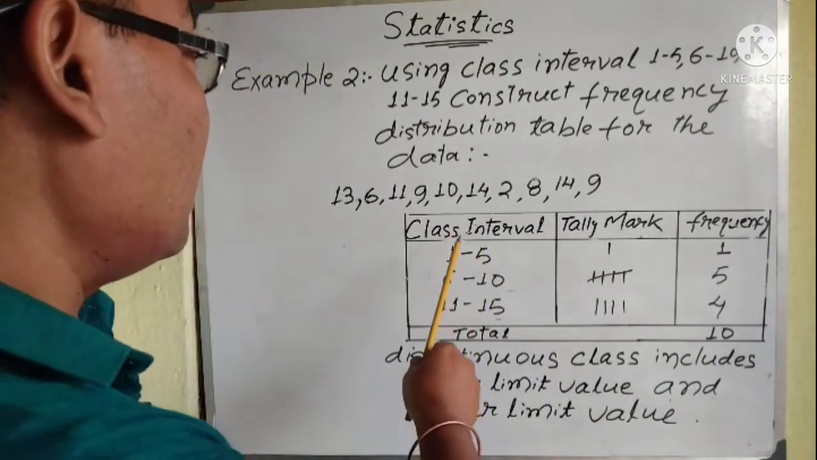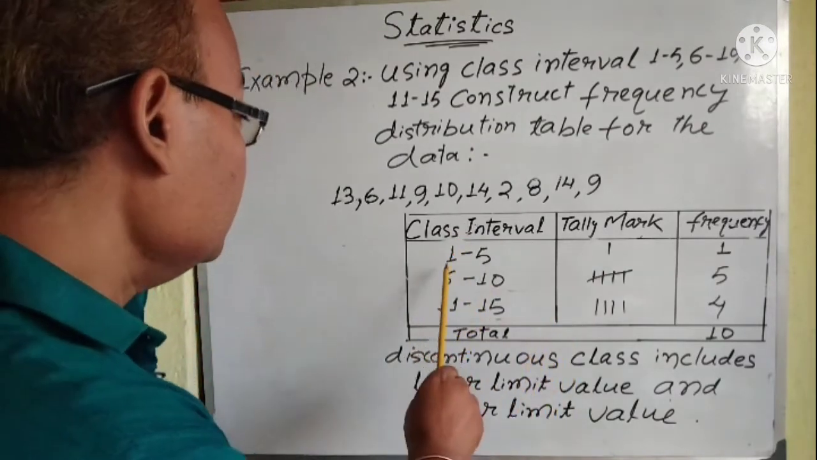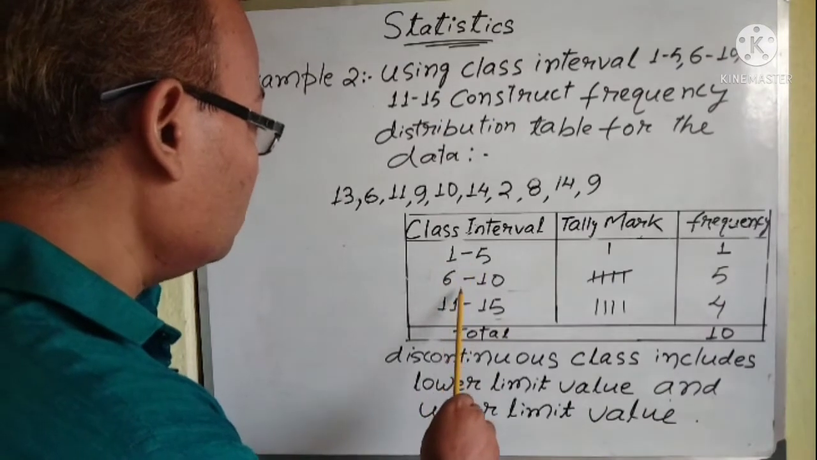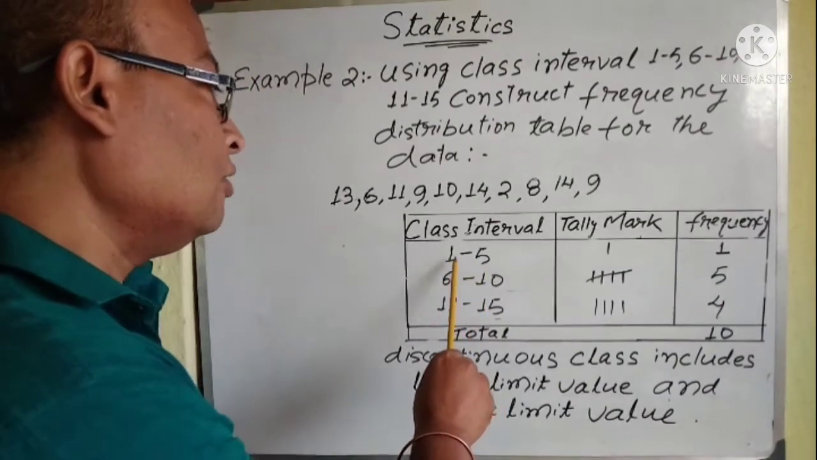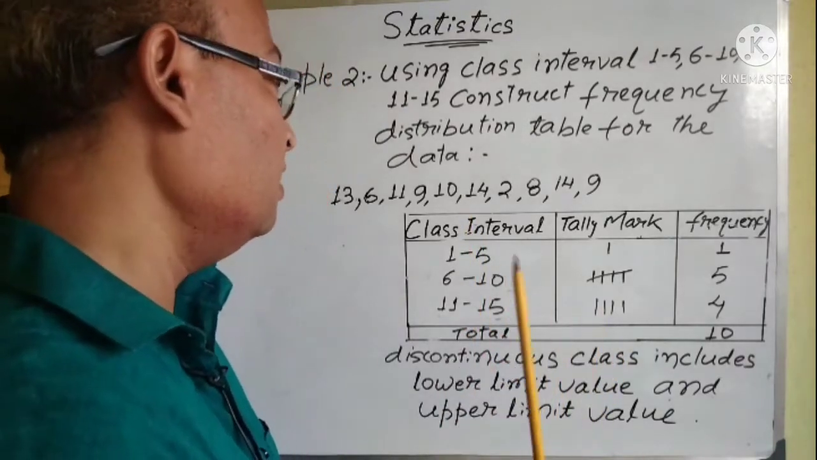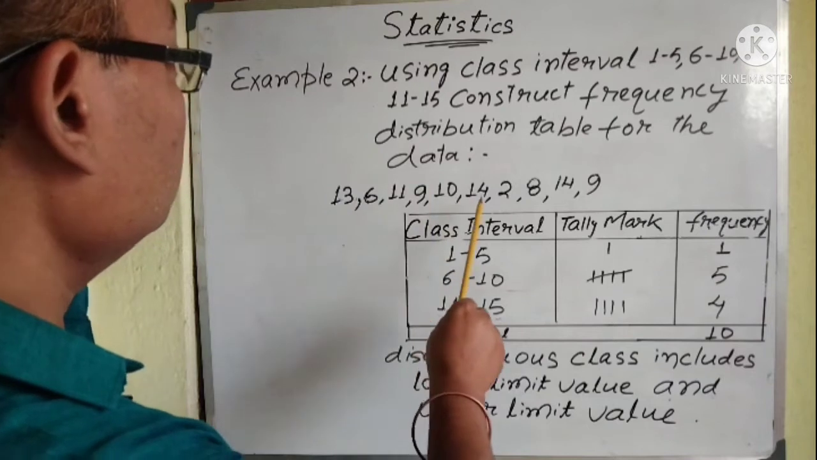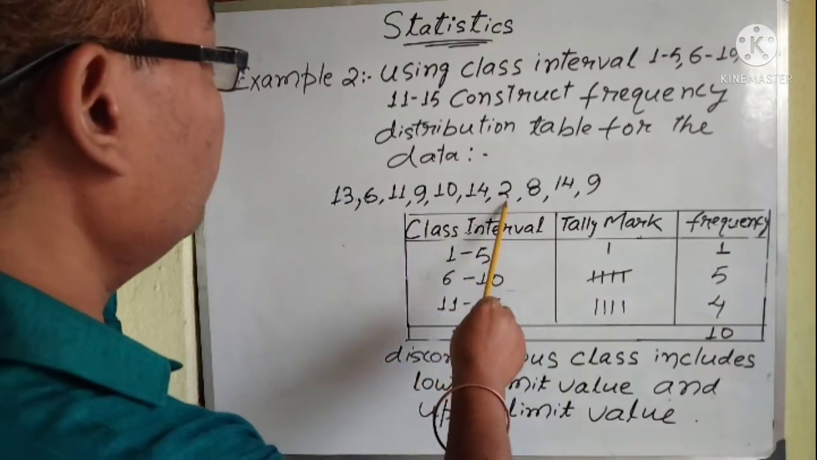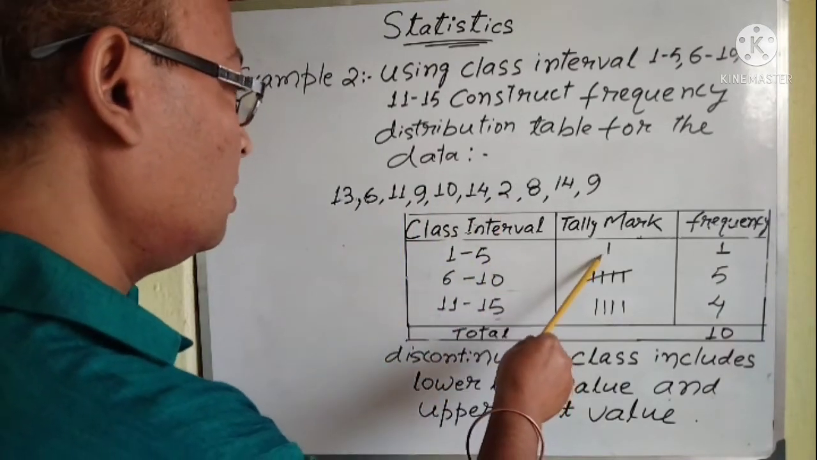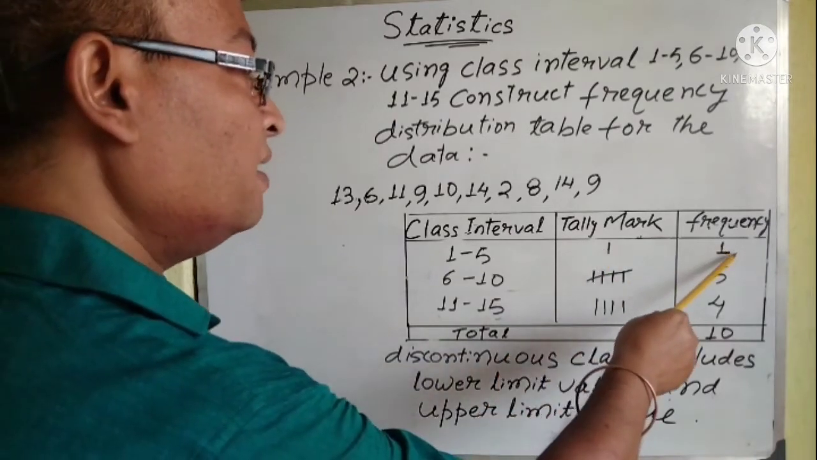Now if the class interval is discontinuous, you have to remember that in this discontinuous class, we will include the lower limit value as well as the upper limit value. Okay, remember this. So see, 1 to 5, look over here. There is only one data, 2. So put one line over here, and the frequency is 1.